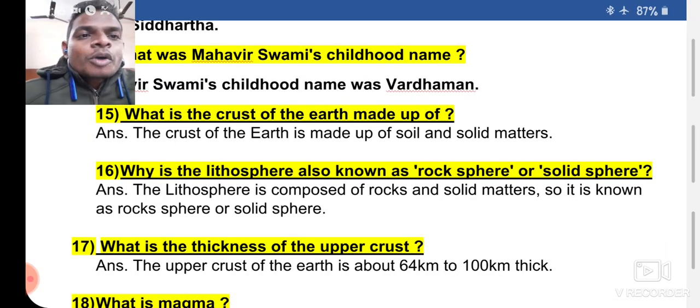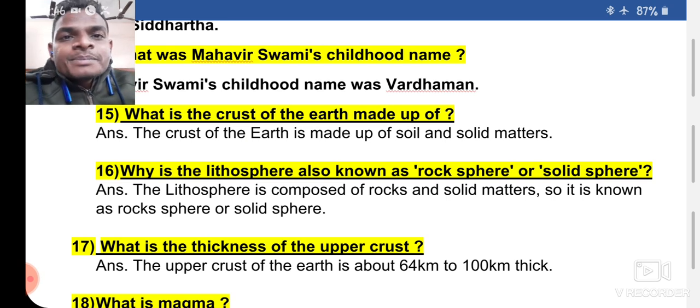Number 15. What is the crust of the earth made up of? The crust of the earth is made up of soil and solid metals.